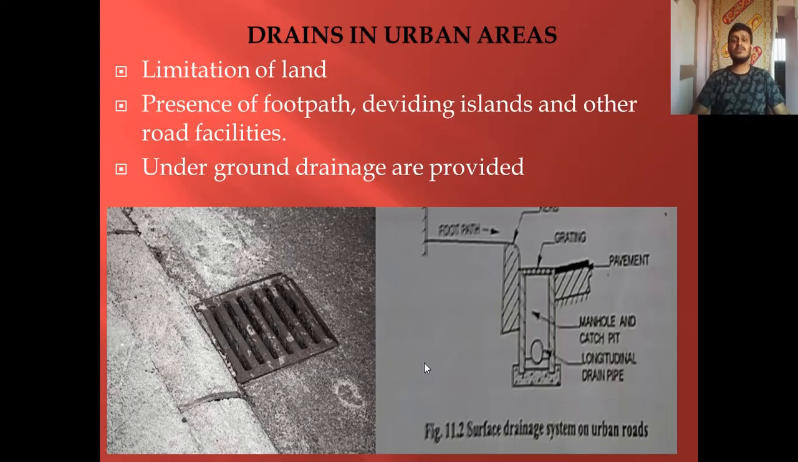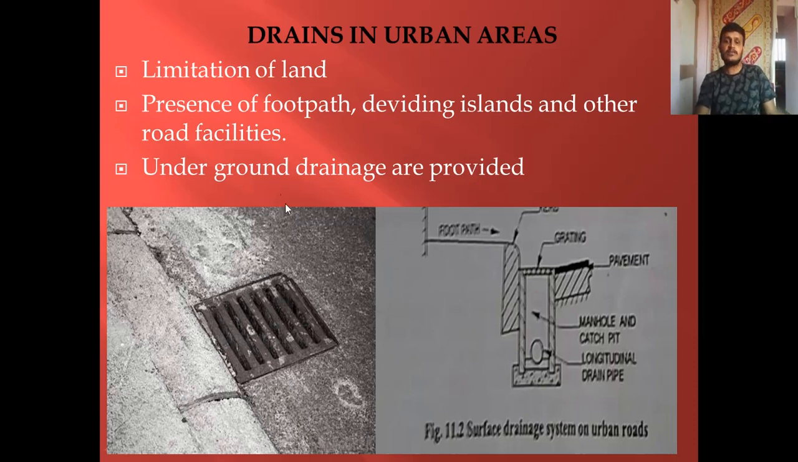The last one is drains in urban areas. There is limitation of land in urban cities. The presence of footpaths, dividing islands and other road facilities makes it still harder to provide a normal open drain. For that reason, in urban areas we provide underground drainage systems. Here you can see, this is a footpath, and below this there will be drainage.